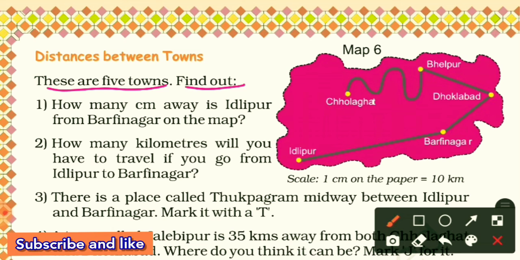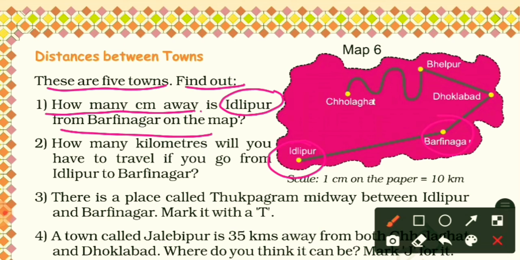We have already found out it. How many centimeter away is Idlipur from Barfinagar? So this is Idlipur and this is Barfinagar. So you will measure it using your ruler in your book. So I measured and I found that the distance in this map from Idlipur to Barfinagar is only 5 centimeter. And here is one scale. 1 centimeter on paper means 10 kilometer. So in kilometer, if we say the distance from Idlipur to Barfinagar, 5 centimeter means 50 kilometer.